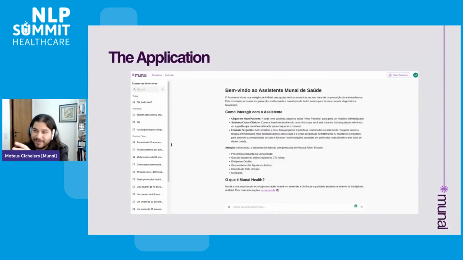Just to show you a little bit about the application itself, it's very similar to a ChatGPT interface, where we have the context that the physicians will use this tool for. We have the historical conversations from previous conversation. You can also start a new conversation about a new patient here. And that's the basic scenario here.